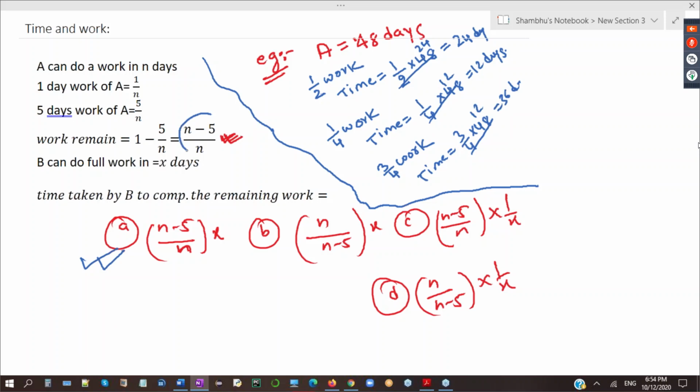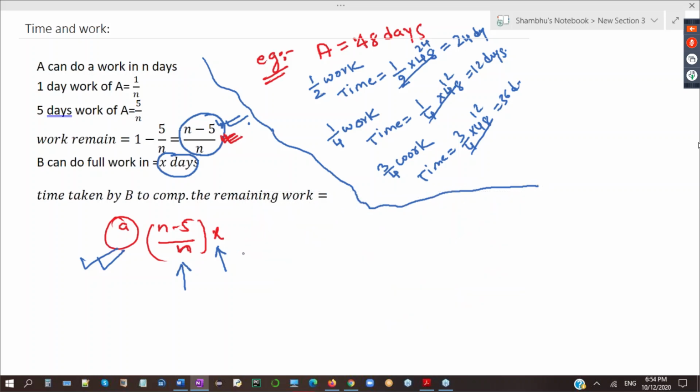Because B has to do this much work. This is the work which remains. And B takes how much time? B takes X days, and B has to complete (N minus 5) by N work. So time taken by B to complete the remaining work is this much multiplied by the total time of B. So from today you should not forget this. If anybody is completing some left out work, the time taken by him will be how much left out work he is completing multiplied by his total time.